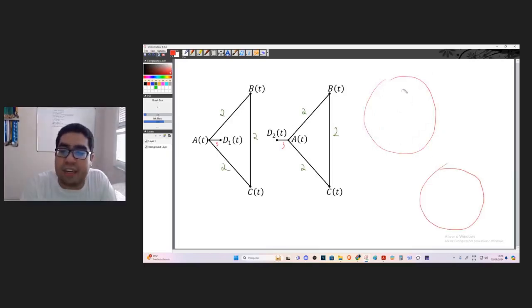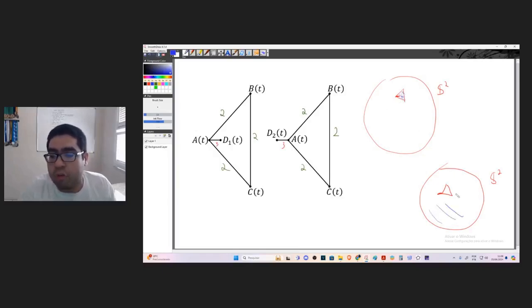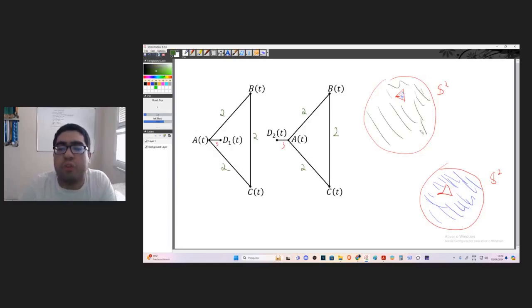Okay, the first one here, its link is something like that in S2, and the second one is something like that in S2. However, you see that if there is some ambient map between this one and this one, then since this region has 5 faces, you must take this region on the first model to the outside, and you must take the outside here to the inside, okay, to the inside.